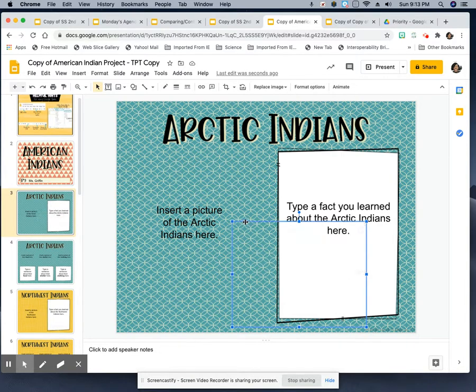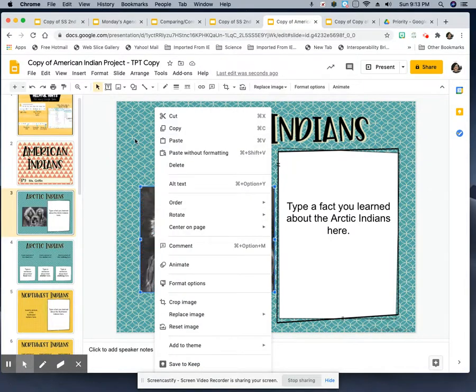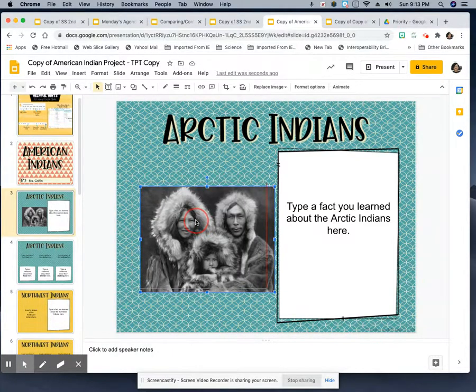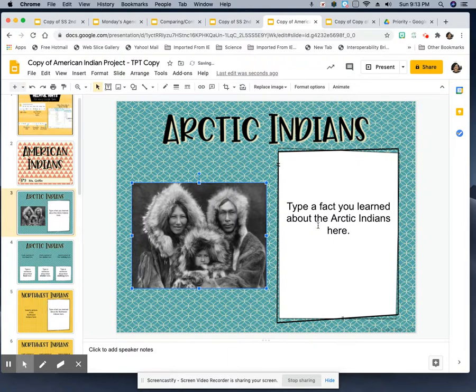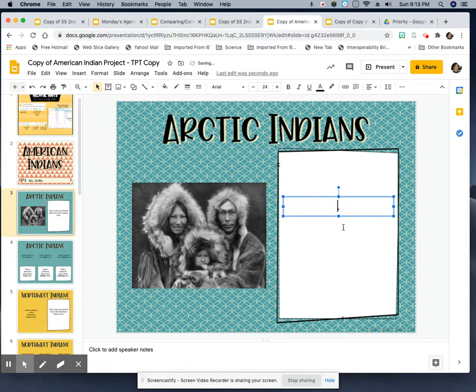Okay, and you drag it over here. I'm not sure where that picture went. Let's see. There it is. Okay, so there's the picture. Then it says type of fact you learned about the Arctic Indians here. So you click in it. You want to delete all of that information out of there. The text box is still there, so now you can type, what did I learn about Arctic Indians?